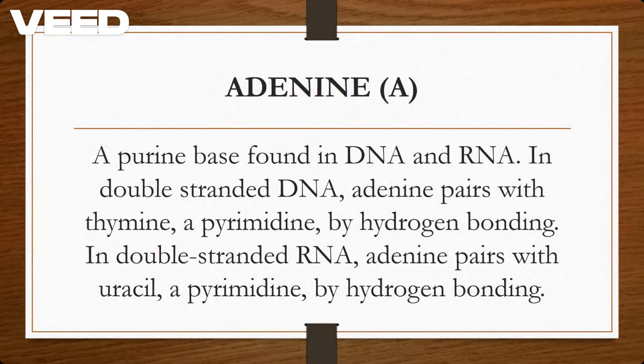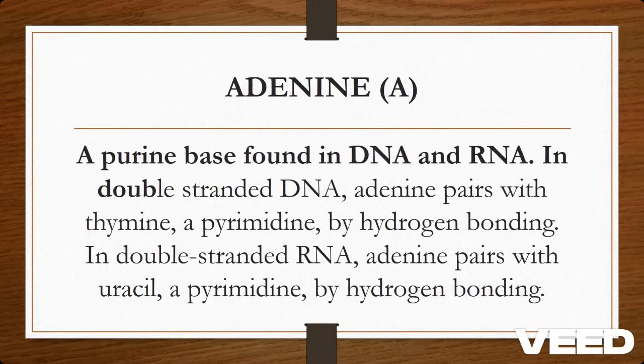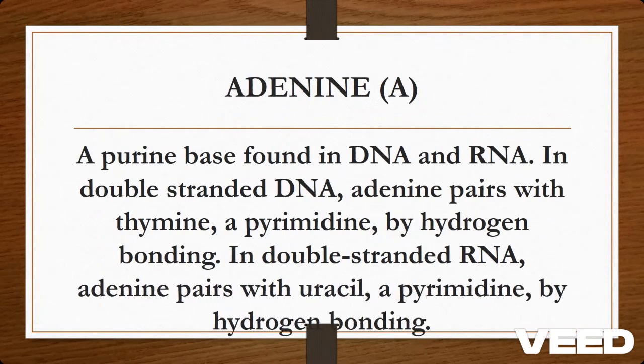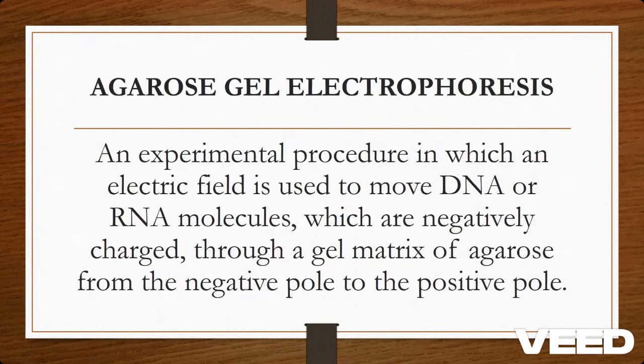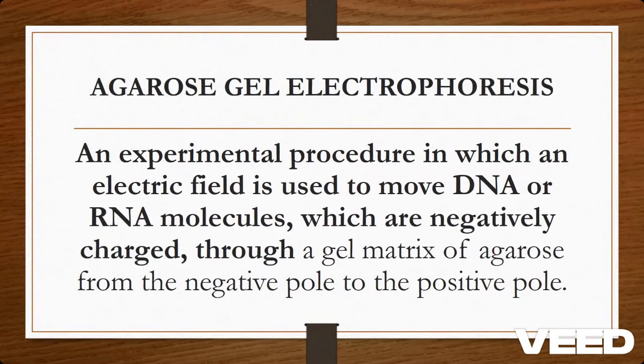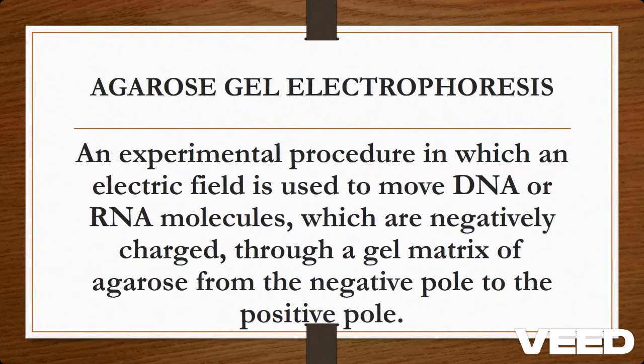The next one is adenine, a purine base found in DNA and RNA. In double-stranded DNA, adenine pairs with thymine, a pyrimidine, by hydrogen bonding. In double-stranded RNA, adenine pairs with uracil, a pyrimidine, by hydrogen bonding. Next one is agarose gel electrophoresis. It's an experimental procedure in which an electric field is used to move DNA or RNA molecules, which are negatively charged, through a gel matrix of agarose from the negative pole to the positive pole.